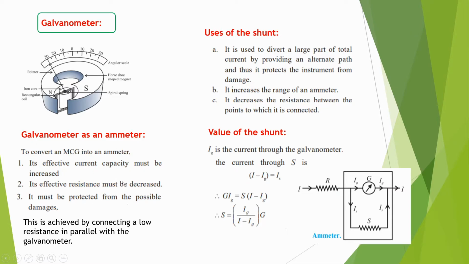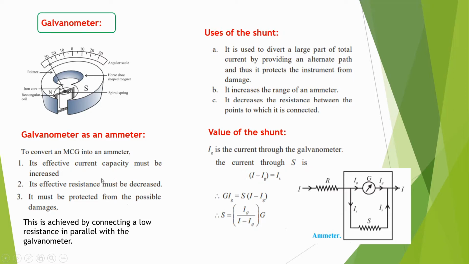This modification can be achieved by connecting a low resistance in parallel with the galvanometer. This parallel resistance is also called the shunt resistance. So this shunt resistance, which is a low resistance, is connected in parallel with the galvanometer.